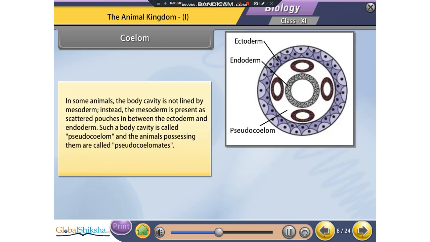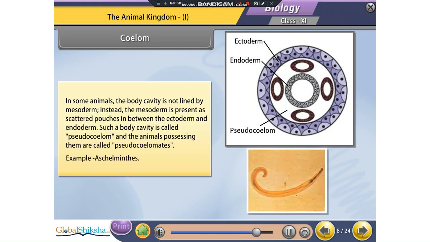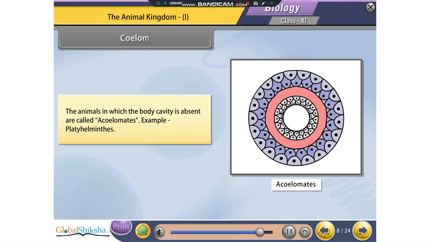In some animals, the body cavity is not lined by mesoderm. Instead, the mesoderm is present as scattered pouches in between the ectoderm and endoderm. Such a body cavity is called pseudocoelom, and the animals possessing them are called pseudocoelomates. Example: Aschelminthus. The animals in which the body cavity is absent are called acoelomates.